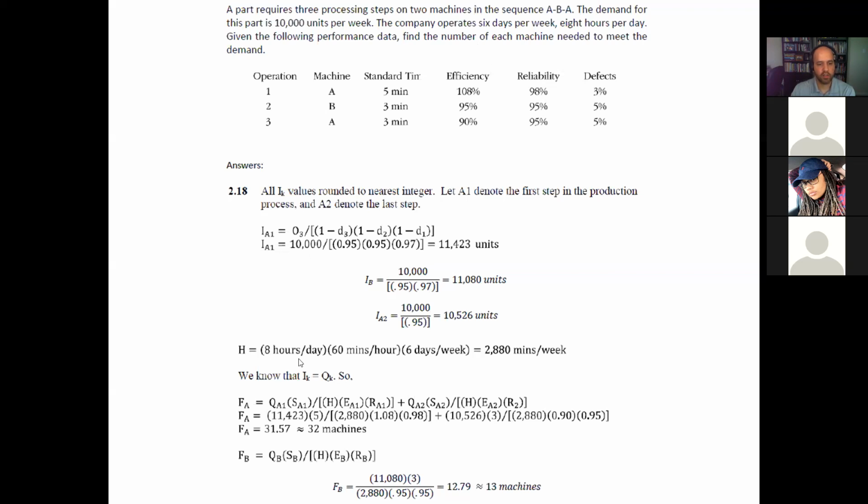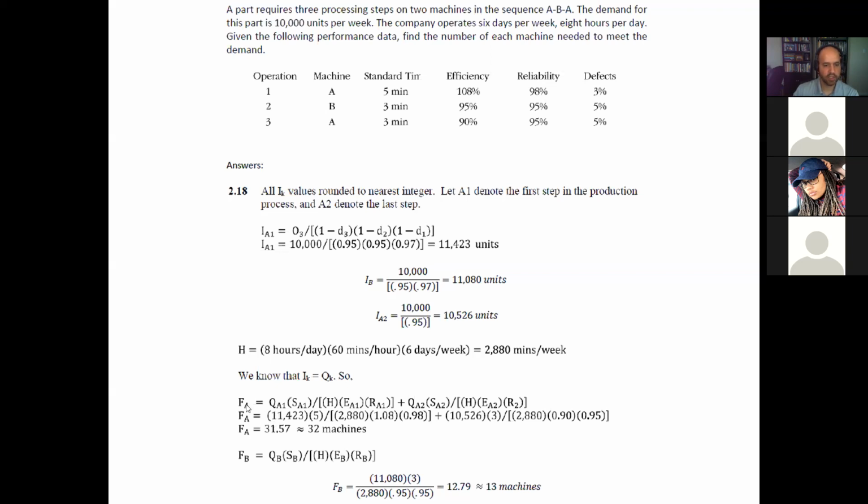So we are starting with the business day of 8 hours, and we are looking at 60 minutes an hour for 6 days a week. That will give us a total of 2,880 minutes a week. And we know that our input IK is going to be equal to the QK in our formula for computing the number of machines.